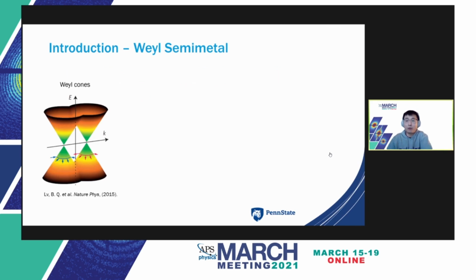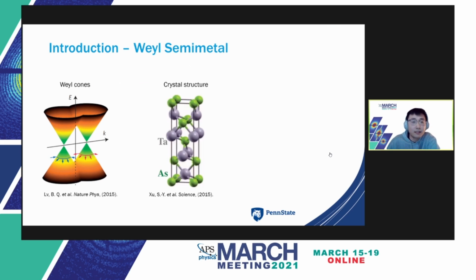Although the Weyl fermion was initially predicted in high-energy physics, it was first experimentally discovered in condensed matter, namely the tantalum arsenide family. A Weyl fermion can be described as a low-energy excitation near the crossing point of singly degenerate bands in the presence of broken inversion symmetry or broken time reversal symmetry. In the tantalum arsenide family, the inversion symmetry is intrinsically broken, leading to a non-centrosymmetric structure.